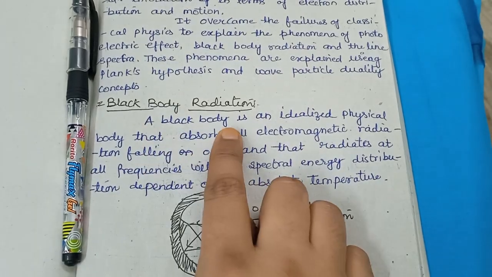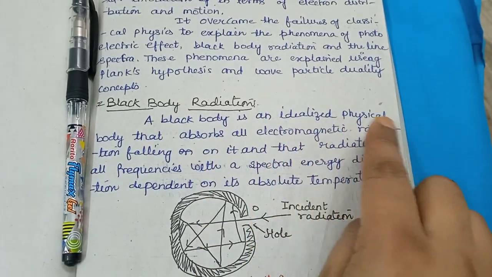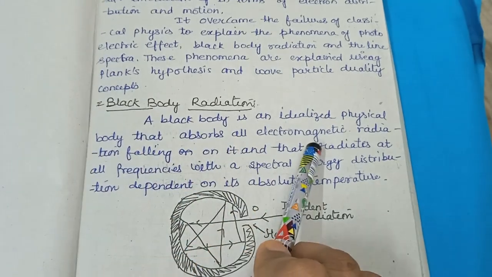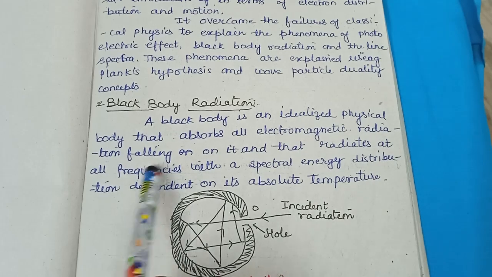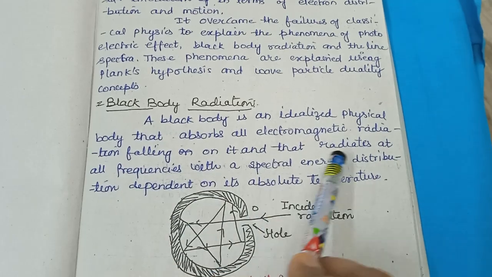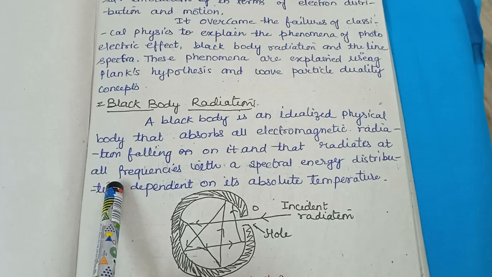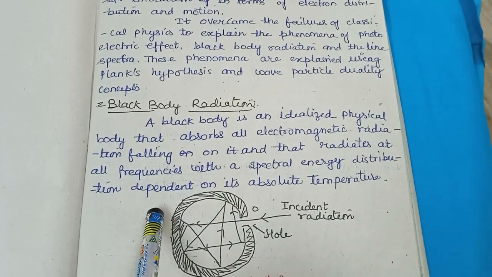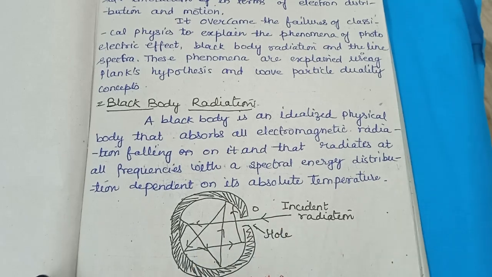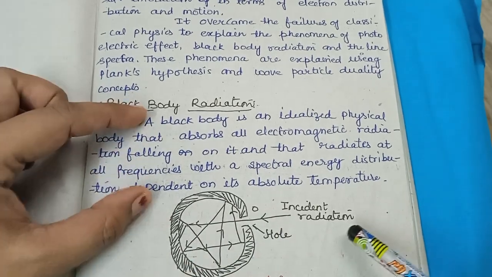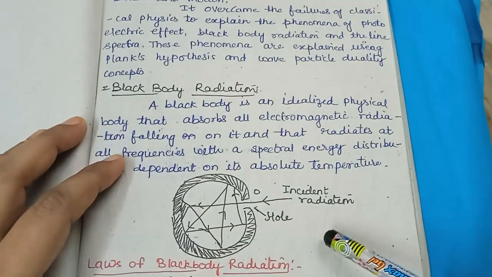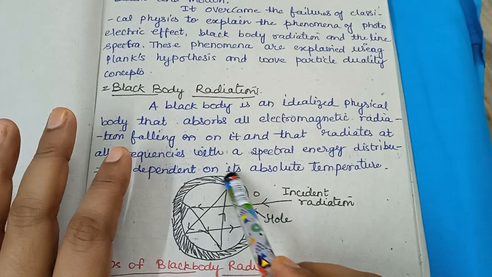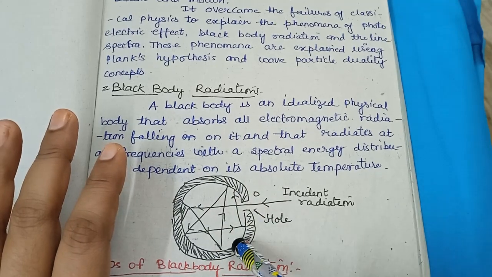I will read. A black body is an idealized physical body that absorbs all electromagnetic radiation falling on it and that radiates at all frequencies with a spectral energy distribution depending on its absolute temperature. I will explain this according to this diagram. Already I told you this is the hollow sphere, inside we have the black body.